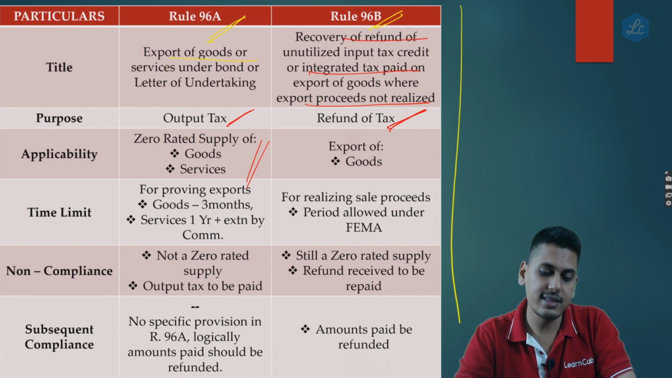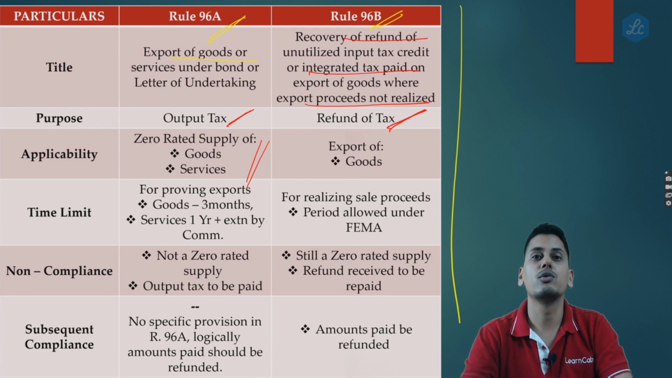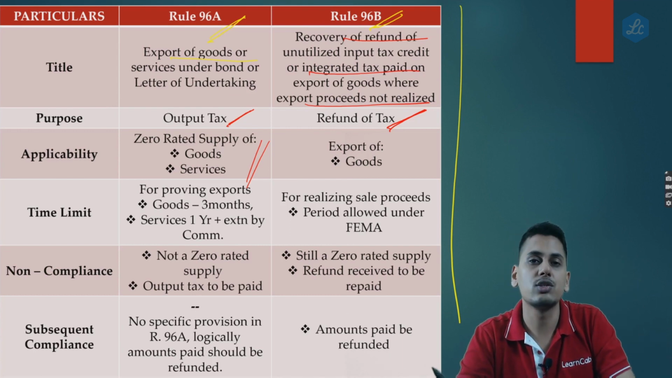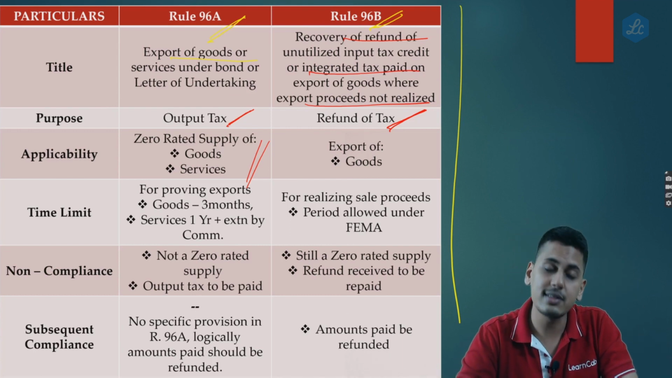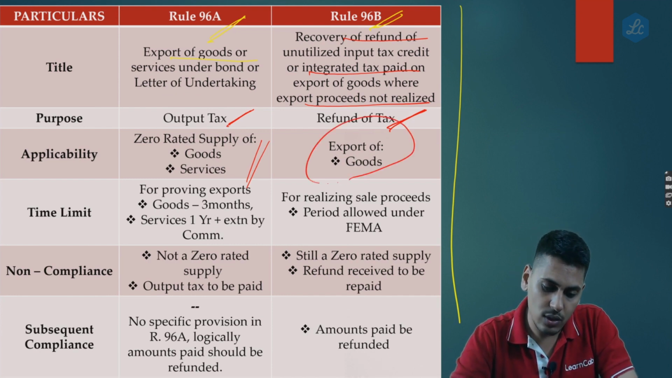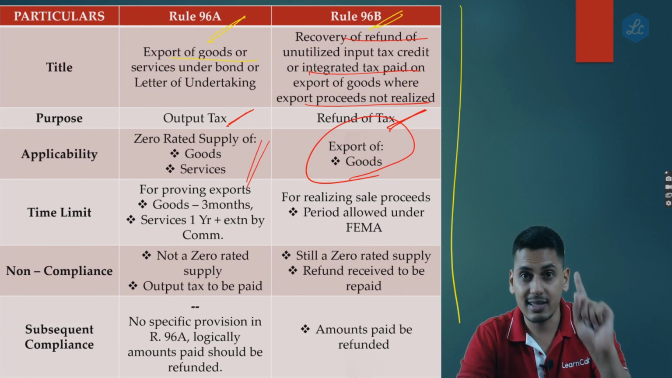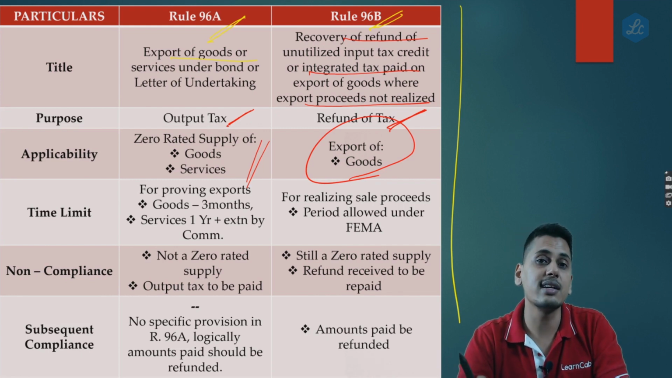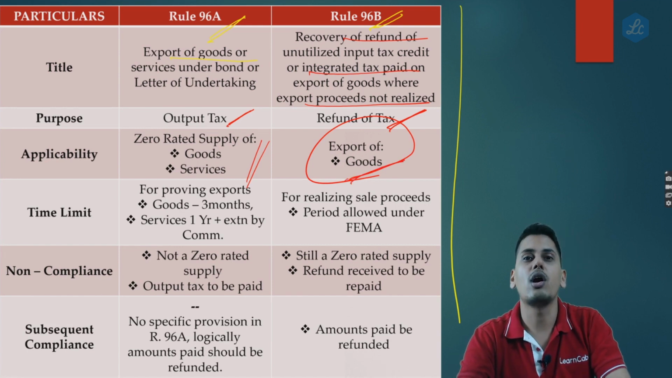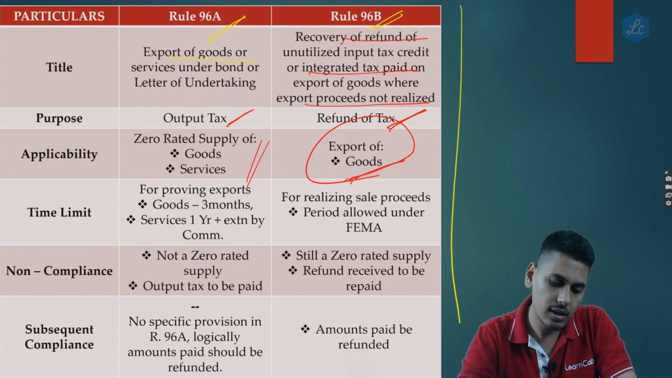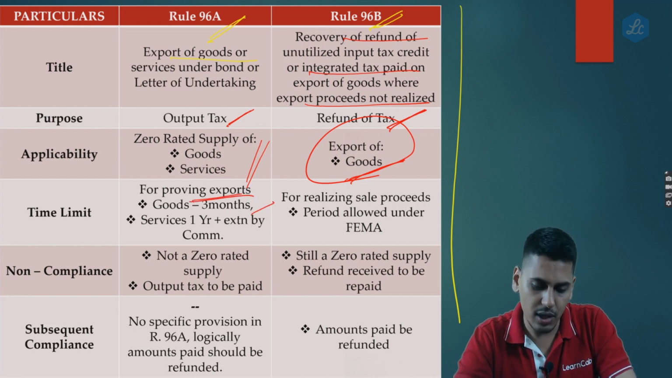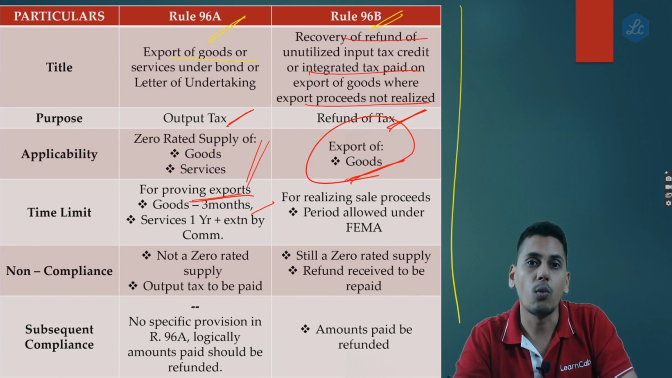Applicability. 96A applies in case of zero rated supply of goods and services. And again, it covers both exports as well as supplies to special economic zone. So it covers all zero rated supply transactions. 96B covers only and only export of goods. It doesn't cover services. Even for goods, it doesn't cover supply of goods to special economic zone. It covers only export of goods. Time limit. For proving exports, in case of goods, they give you 3 months. In case of services, they give you 1 year plus extension.